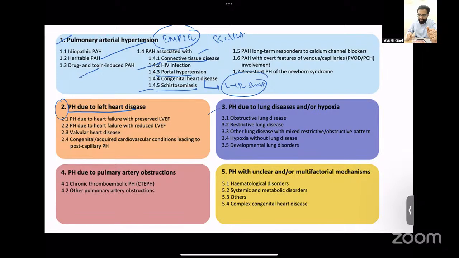Then you can have group 3, that is lung diseases. You can have group 4, that is pulmonary artery obstructions. So just read the individual titles and remember the different causes so that if questions are asked, you're able to answer.